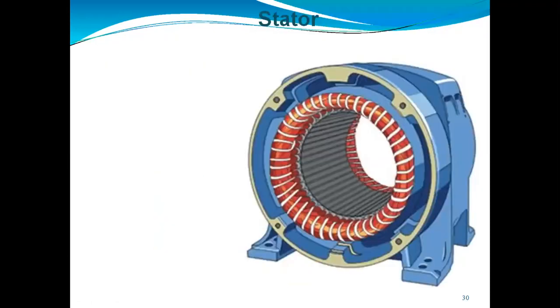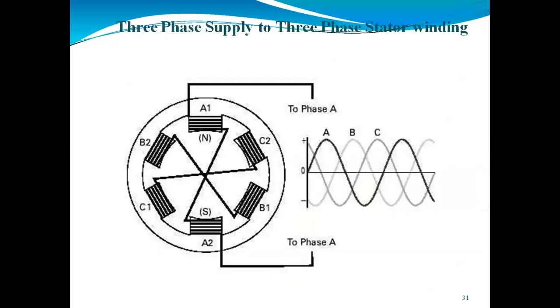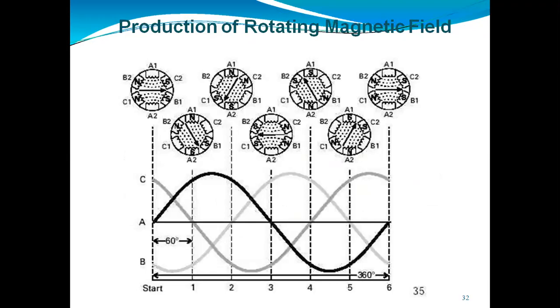If you see, practically the stator will look like this. And what we are saying about the winding, when we are supposed to give three-phase supply. For single phase, we take 360 degrees. So here we are using the three phases, A, B, and C. There will be a 120 degree difference between two phases. Here we are using the three-phase supply, which we can connect into star or delta connections to give that supply to the motor.